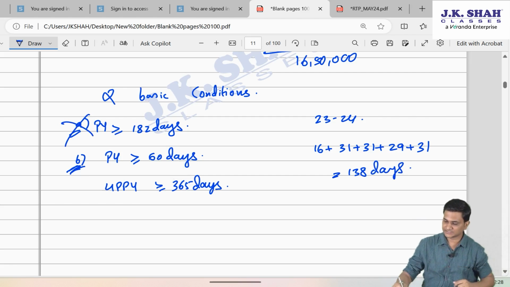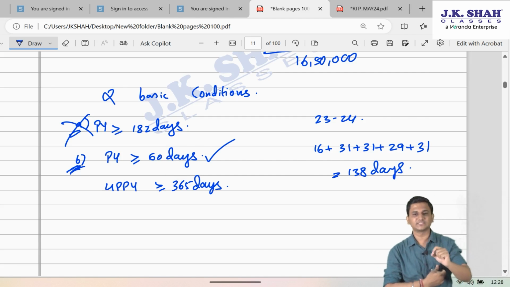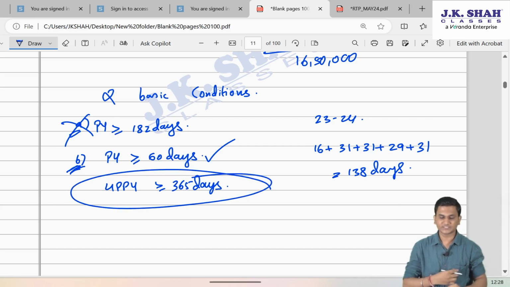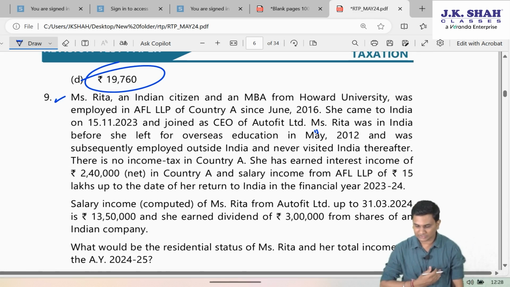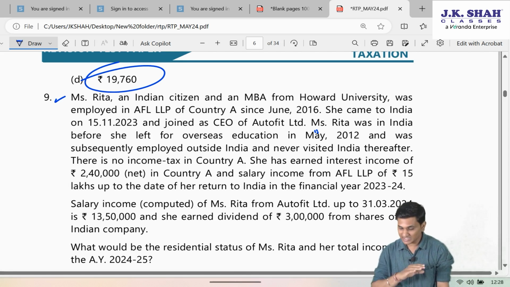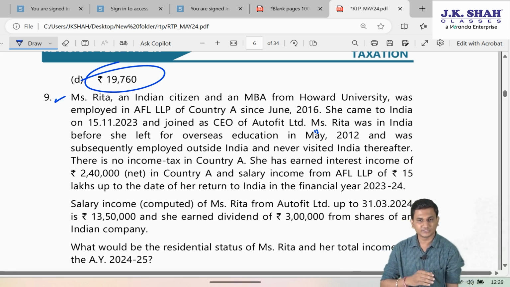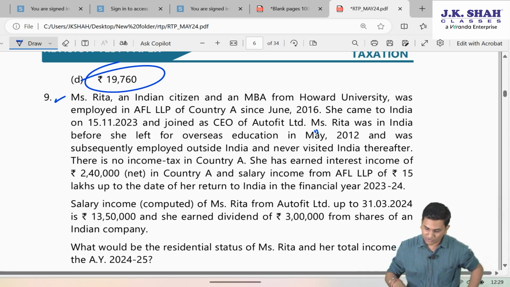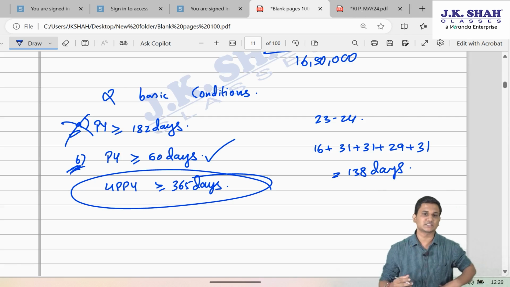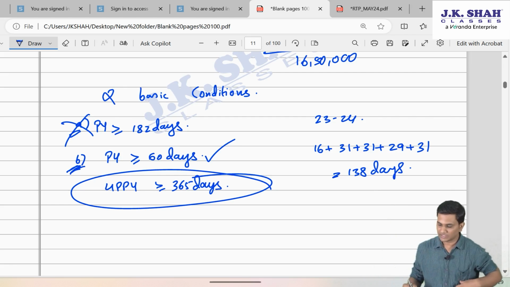Friends, second condition, subcondition 1 satisfied, previous year more than 60 days. But will she satisfy the 4 preceding previous years' condition? She will not satisfy, friends, because look at the information clearly. They are saying Miss Rita was in India before she left for overseas education in May 12 and was subsequently employed outside India and never visited India thereafter. So this implies that prior to 15th November 23 and from May 2012, she never came to India. So her 4 preceding previous years' stay will not be more than 365, it will be 0.